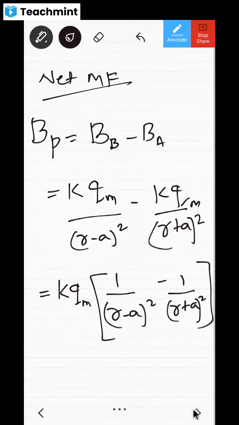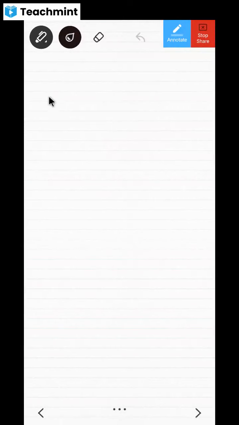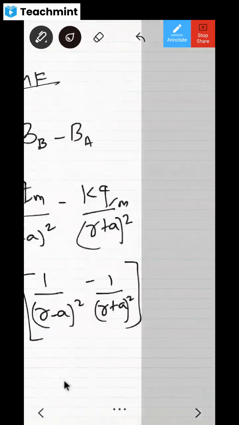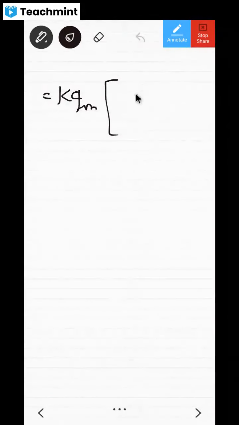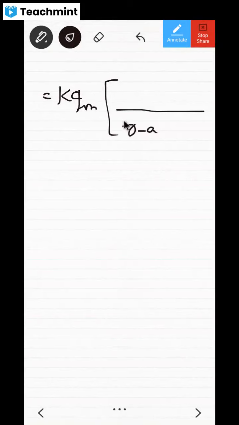Now I'm going to carry this forward. Then that becomes KQM bracket. Now look at this. What is the LCM here? One is (R minus A) whole square, another is (R plus A) whole square. I'm going to take both those as the LCM. They are going to be (R minus A) whole square into (R plus A) whole square.